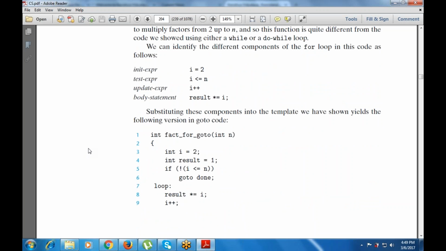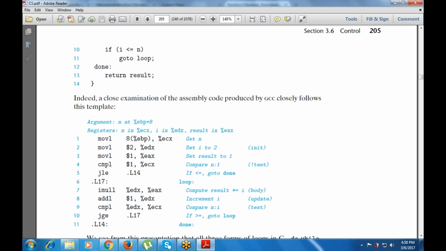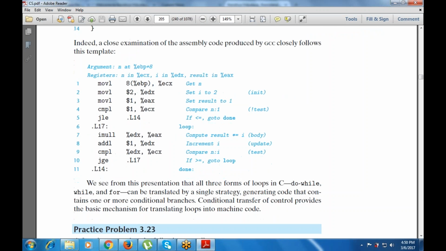This is for the factorial. Find it out with the goto statement also. Then int n, int i equals 2, result equals 1. If not i less than or equal to n, go to done. Then loop: result times equals i, i plus plus. Now, if i is less than or equal to n, go to loop, then done. That means finish with a return statement.